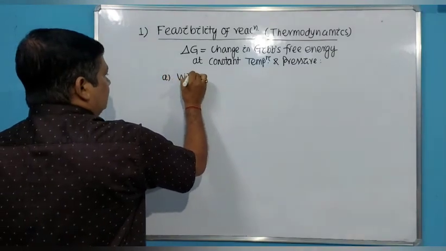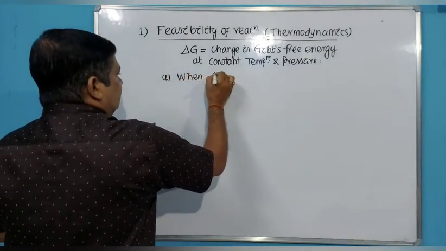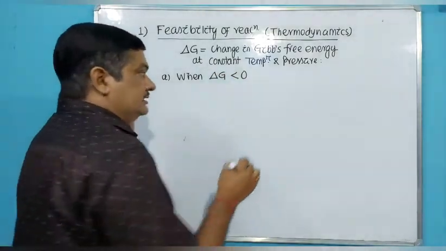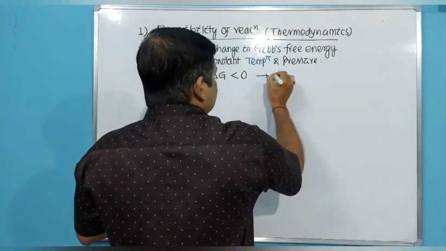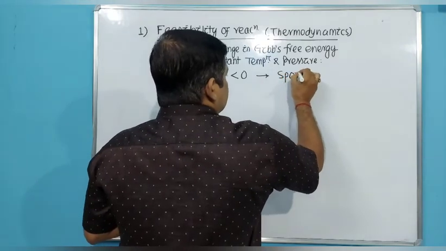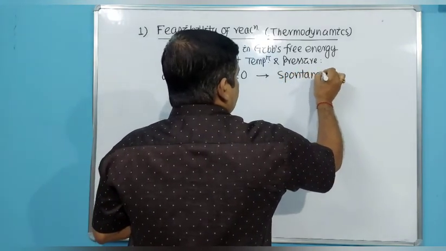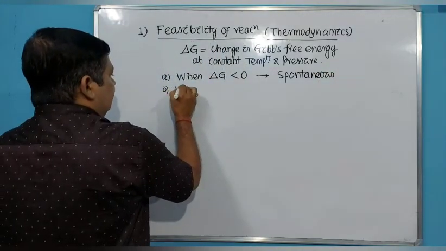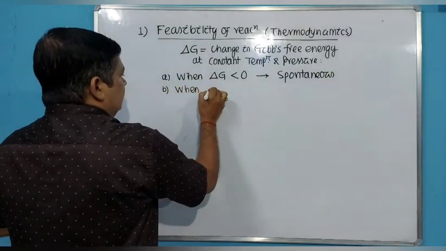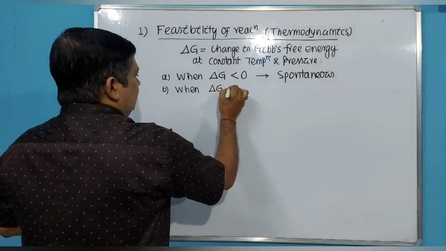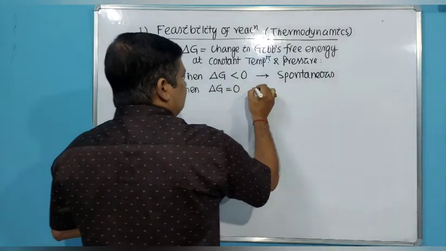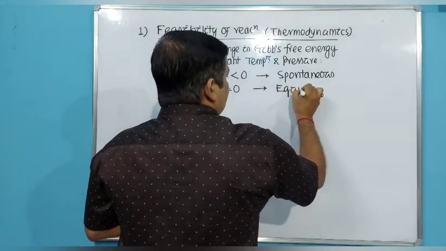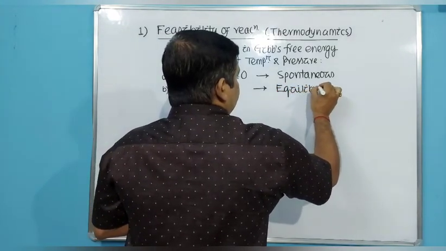When del G is less than 0, when del G is negative, remember the reaction is spontaneous. Reaction is spontaneous, that is feasible. B, when del G is equal to 0, I have already discussed, the reaction is in equilibrium. The reaction is in equilibrium.